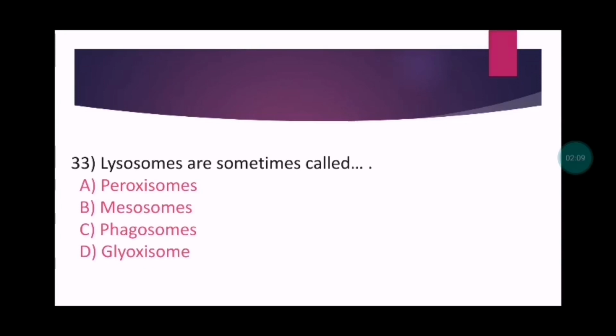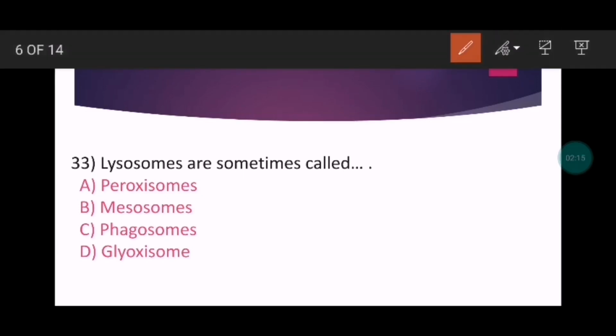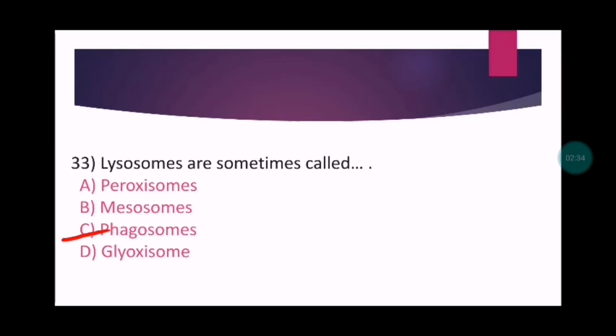Lysosomes are sometimes called: peroxisome, mesosomes, phagosomes, lysosomes. So the option number C is the correct one and that is phagosomes.